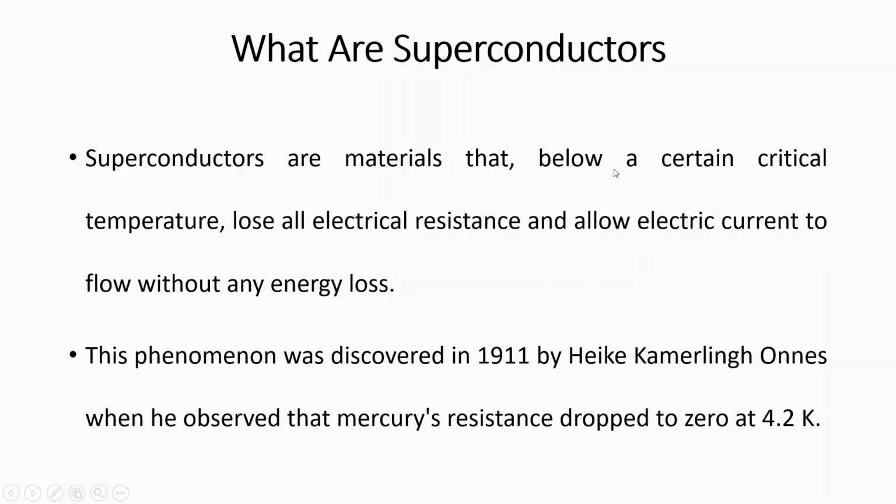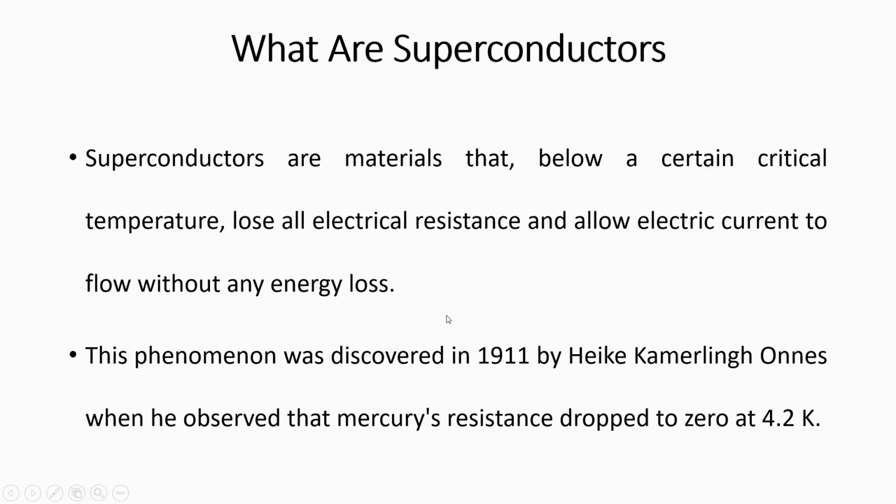What are superconductors? As the name itself suggests, these are conductors, but they are super. Conductors means conductors of electricity, but they are super. Super means they are of very good quality. So when can a conductor be of good quality? When it experiences no resistance, or it can conduct electricity without offering any resistance. So that is a superconductor. Superconductors are materials that, below a critical temperature, lose all electrical resistance. They can conduct electricity without any resistance, allowing electric current to flow without any energy loss or any heating of the conductor.